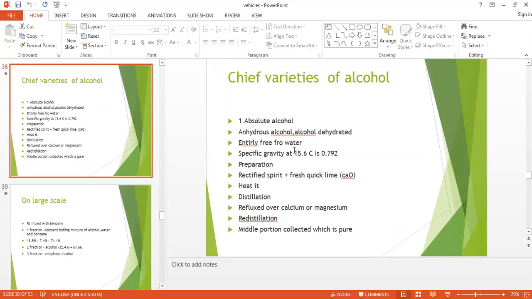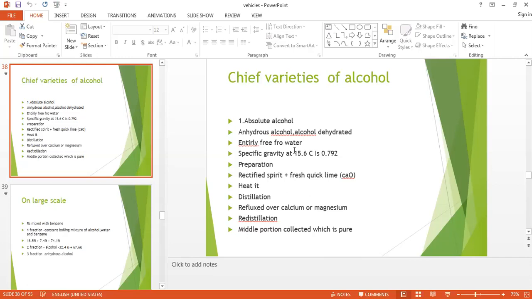By the term absolute, it means the alcohol is entirely free from water. That is the 100% pure alcohol. Strictly, this is an incorrect name because it may contain 1% of water by weight. Theoretically, it is 100% ethyl alcohol, that is C2H5OH.